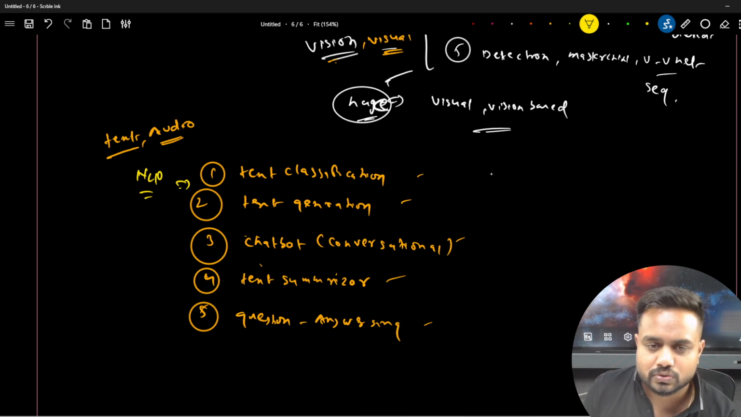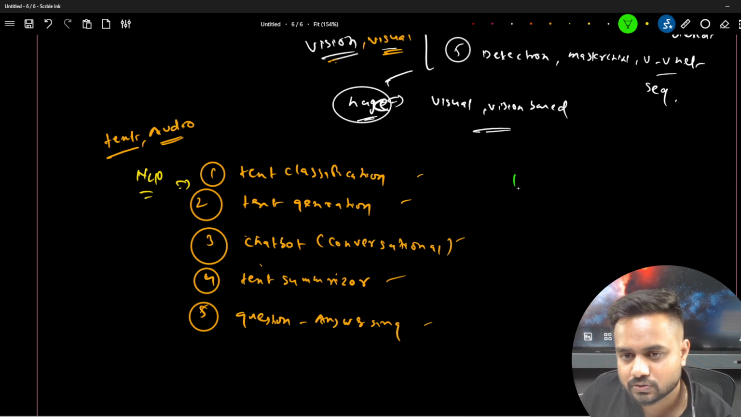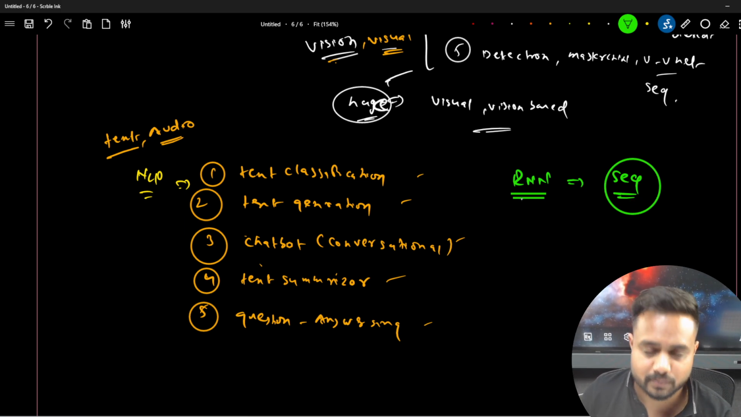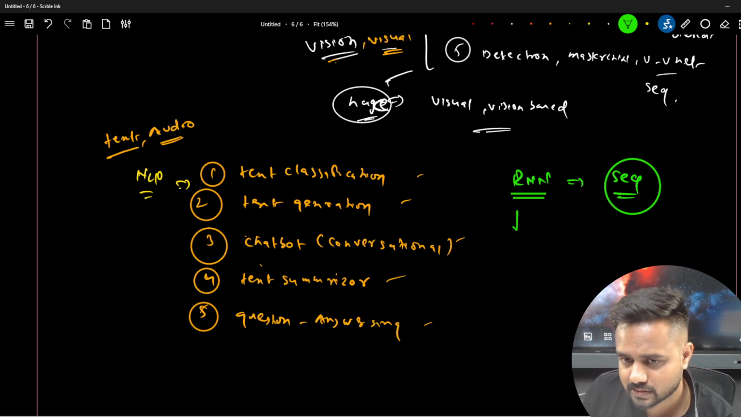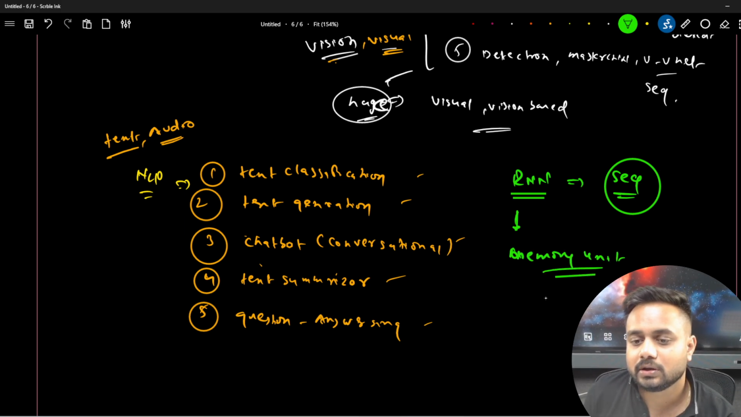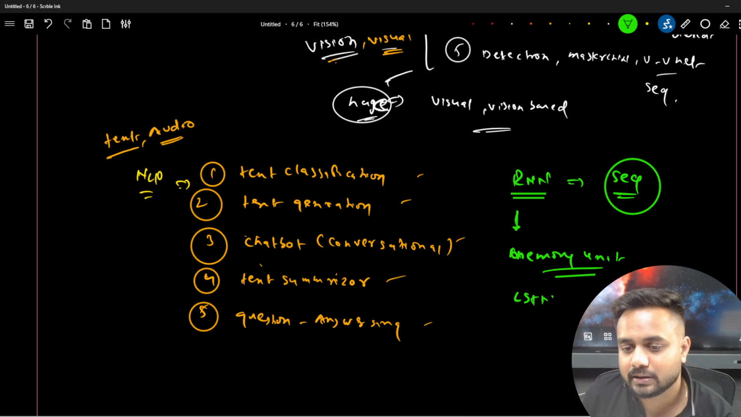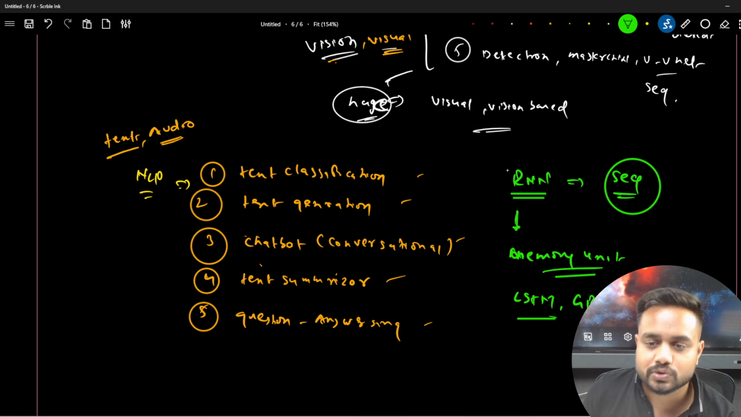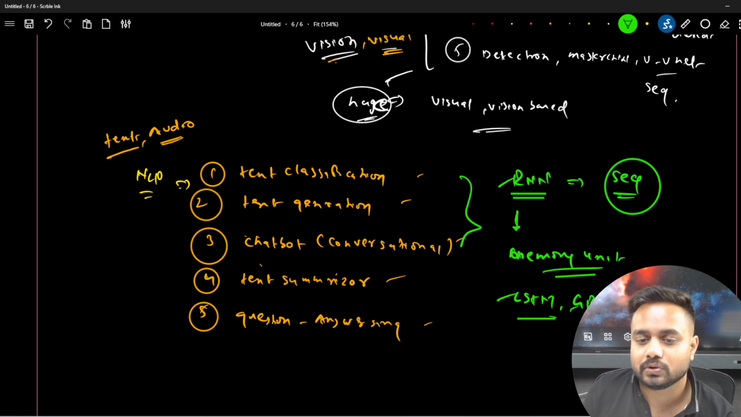So for solving this type of task, we came up with the RNN. This RNN is a sequence based model, which is responsible for processing the sequence. Now here we came up with one more update on top of the RNN, that was the memory unit, and the name was the LSTM. And then we had one more architecture on top of the LSTM, that was the GRU. So we are using this RNN, LSTM, and GRU for these types of tasks, right?